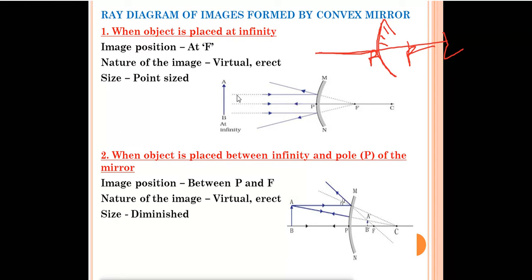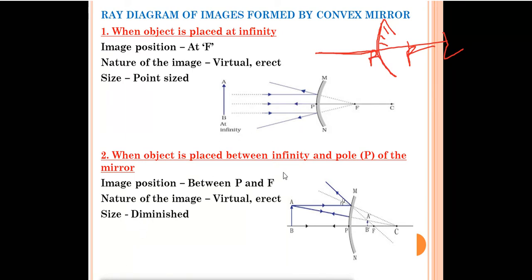If rays of light are parallel to the principal axis, they will pass through the focus. So we have to make them pass through the focus. We have to draw the lines like this. Where will the image be formed? The image will be formed at point F, because the rays of light are parallel to the principal axis. Virtual and erect: the rays of light are not meeting on their own, they are only appearing to meet. So the image formed will be virtual and erect. Size very small, point size. So remember this diagram. It's easy. The lines are parallel to the principal axis and they will meet at focus point F.